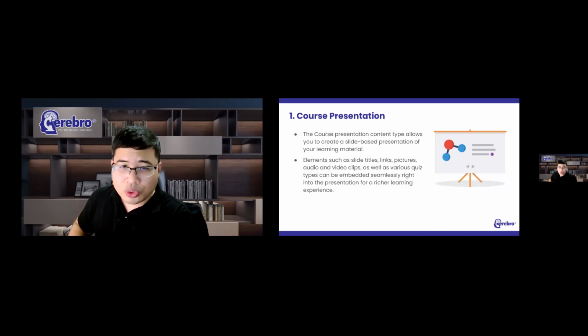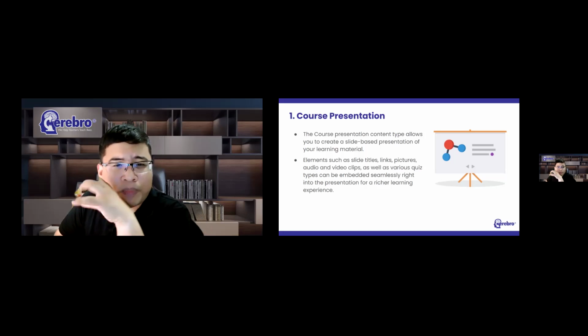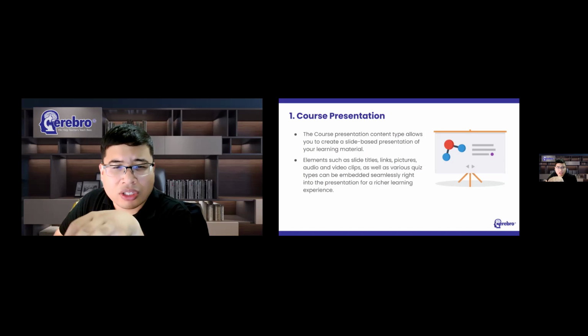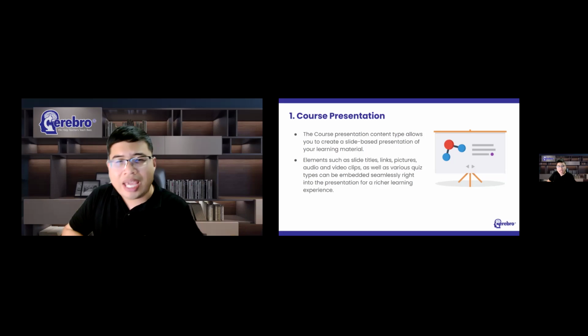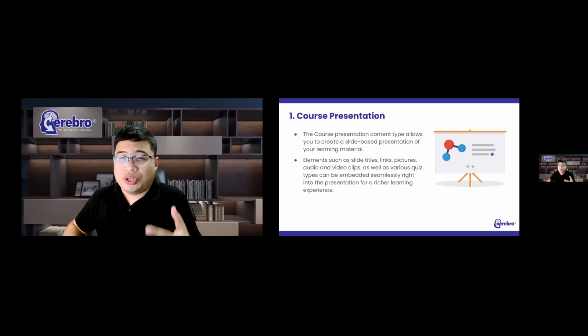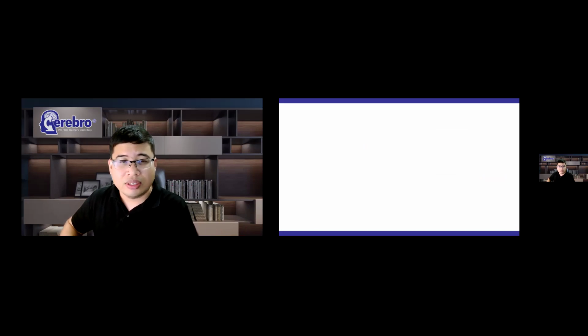And course presentations are used when you want to package a piece of learning content in a structured and interactive format, wherein learners can swipe through slides to experience the learning material while solving various quizzes or watching videos along the way. So you can try this as an alternative to your existing tool that you are using because these are very flexible to use as they are simple to create, publish, and edit. Let's see how it works.